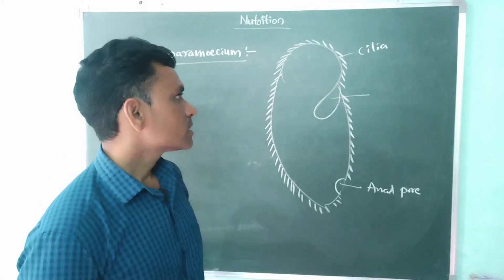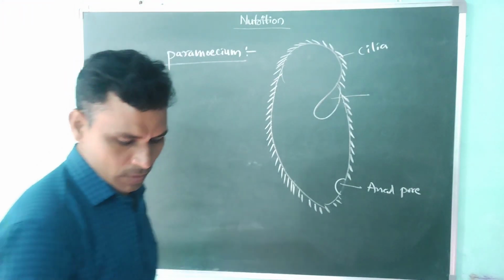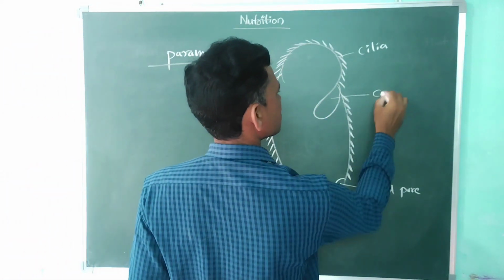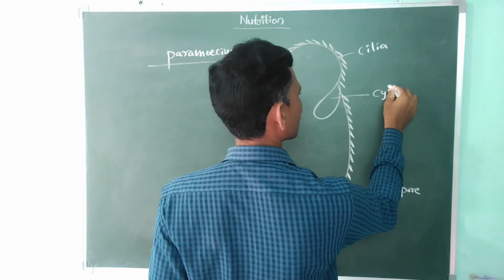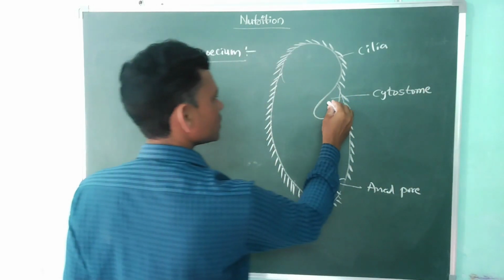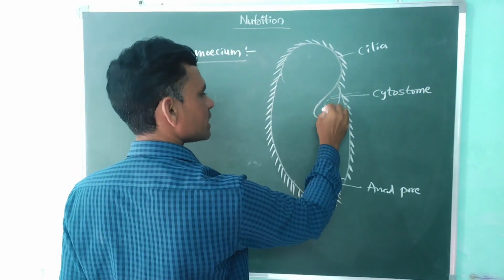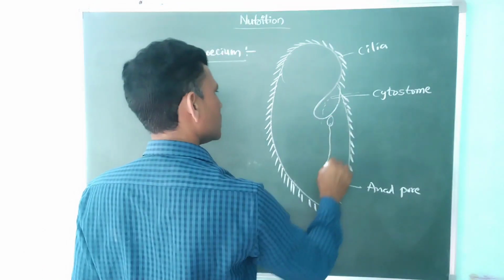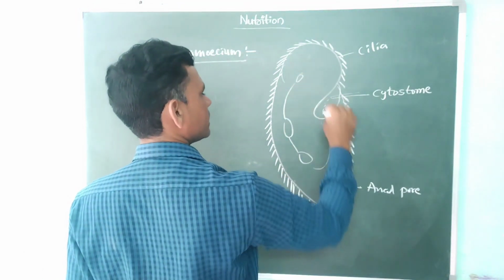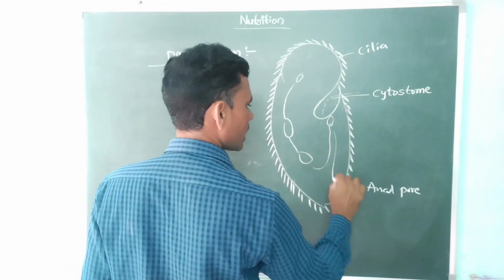Such a place is called the cytostome. This place is used for taking food. After that the food spreads all over and is digested, and the waste material passes through the anal pore.